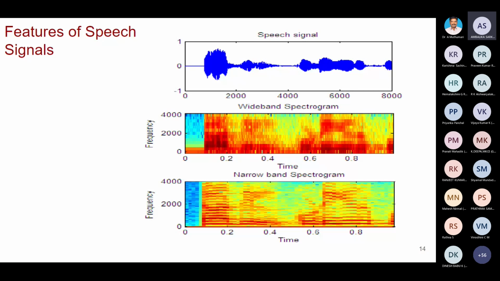So this is nothing but an image. This image was created with the help of the short time Fourier transform. For each and every frame we have to take the short time Fourier transform, then we display it like this. I'm giving much importance to this, the reason is we are going to convert our speech signal into an image. So once you have an image, you can apply it to a convolutional neural network very easily.